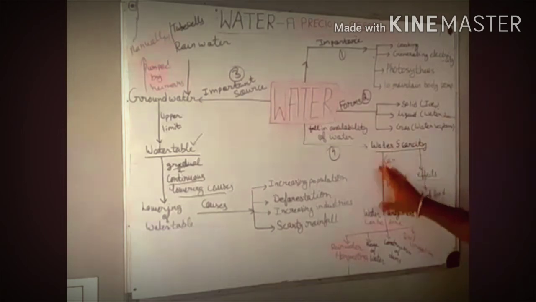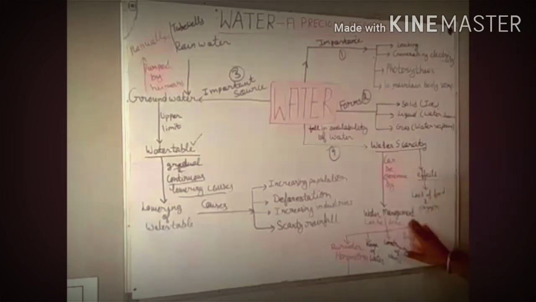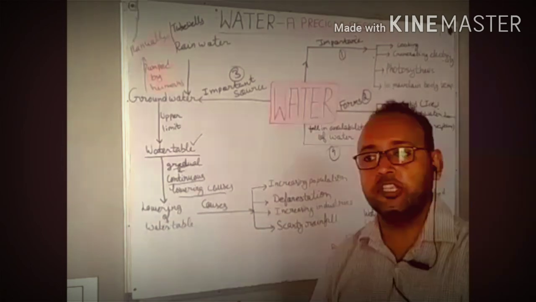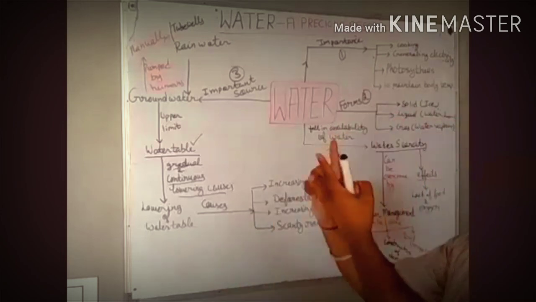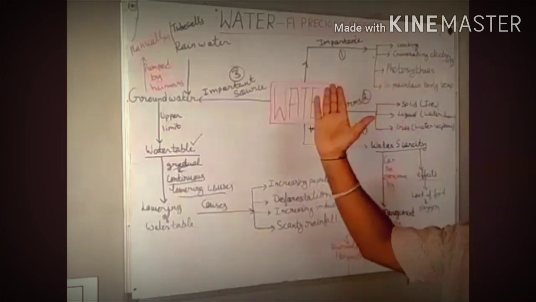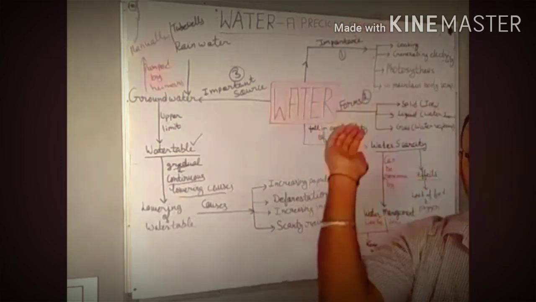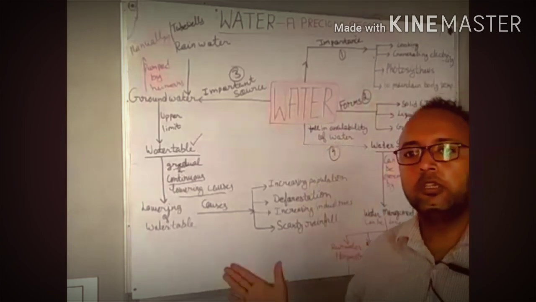So how can we overcome this problem of water scarcity? Water scarcity can be overcome by water management. How can we perform the practices of water management? One, the best one, is rainwater harvesting. These days people constructing their homes are making rooftop rainwater harvesting. They collect the rainwater on the roof using pipes. This water is allowed to go into the ground, into a big tank, through the pipes.